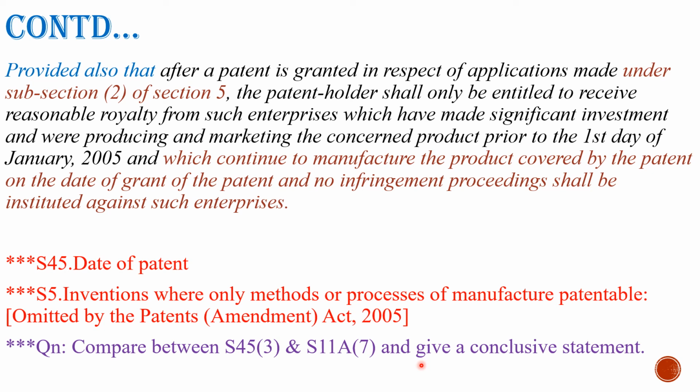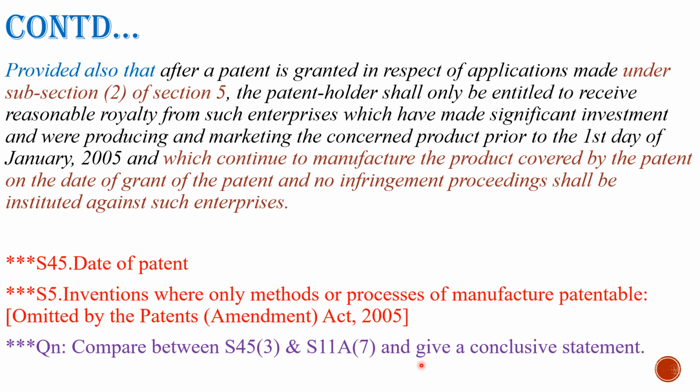In a patent, you get all the privileges from the date of grant. But here the same or like privileges will be obtained by the applicant from the date of publication itself.